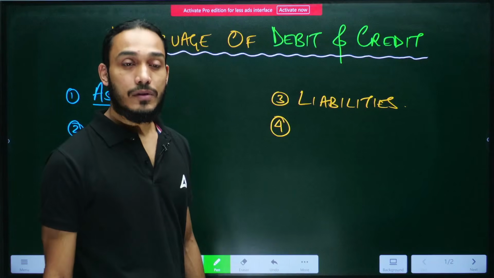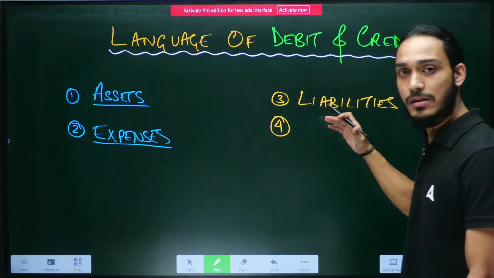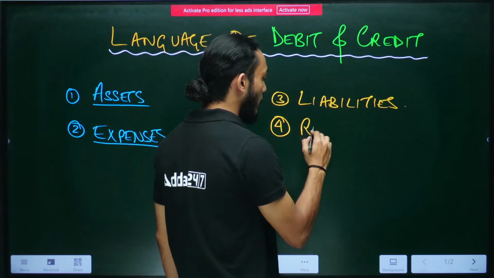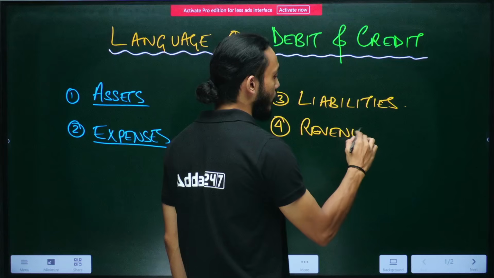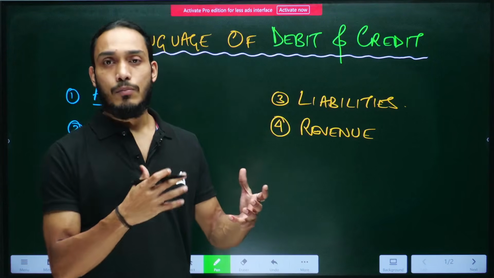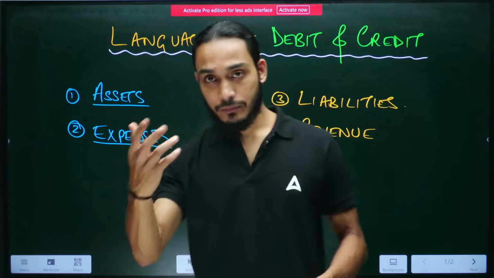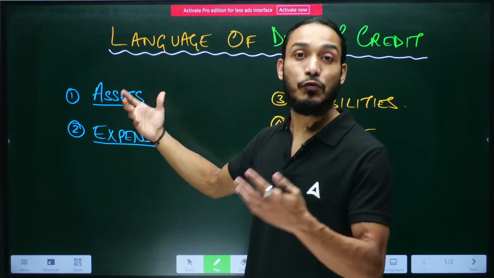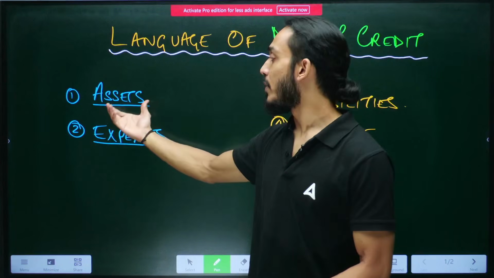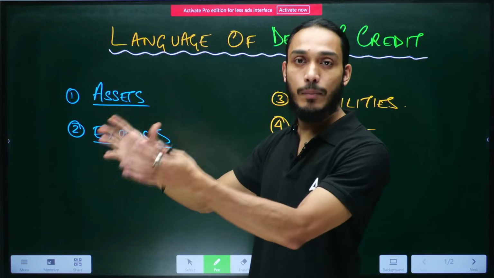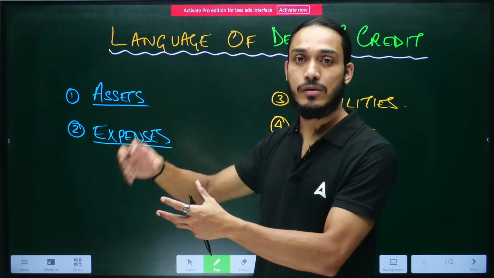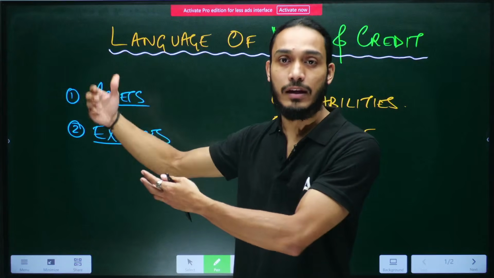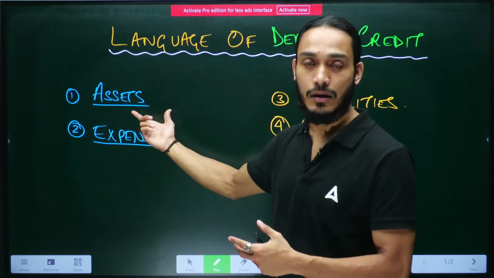The fourth one: just like there are assets and liabilities, and just like there are expenses, there are also revenues. Say, for example, the business has produced certain products. Let's say the business has certain machinery, food processing machinery, let's take that example. So the business has the asset of a machine. The machine is an asset because it's going to help the business produce food items, and then they will be able to package it and sell it. It'll help them earn income. So the machine is an asset, right?